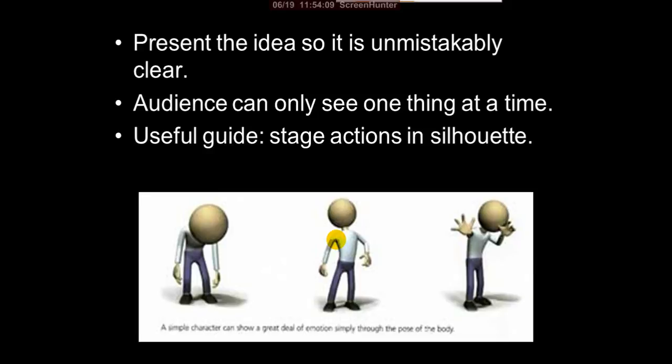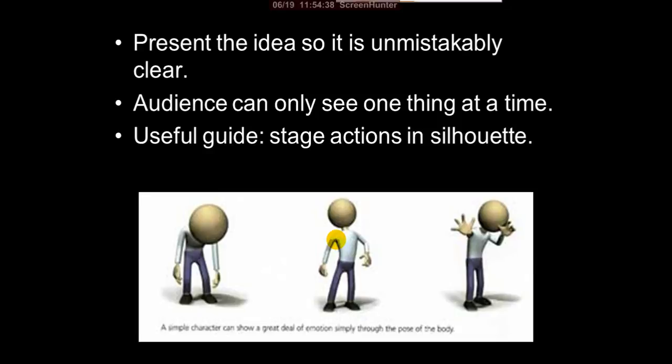The audience can only see one thing at a time. That means on stage, two or three characters are there, and one character is interacting with another character. At the same time, on the same screen, the other side should not operate another action. Otherwise the audience will distract their vision from one area to another.